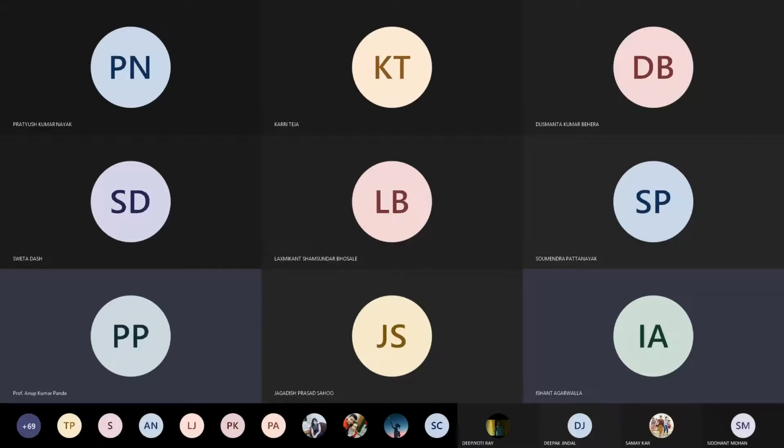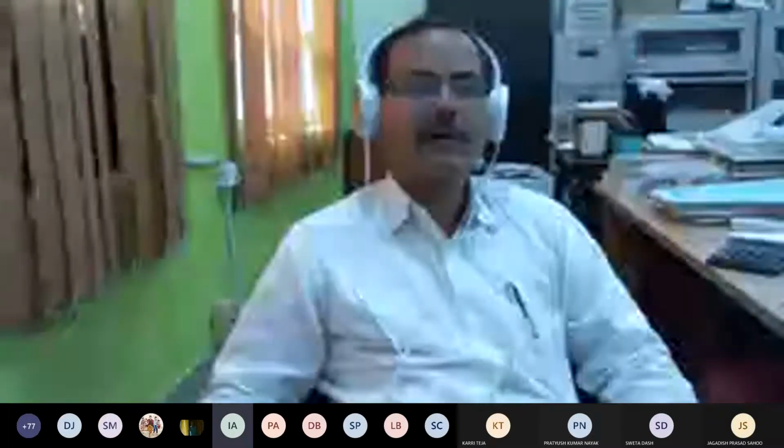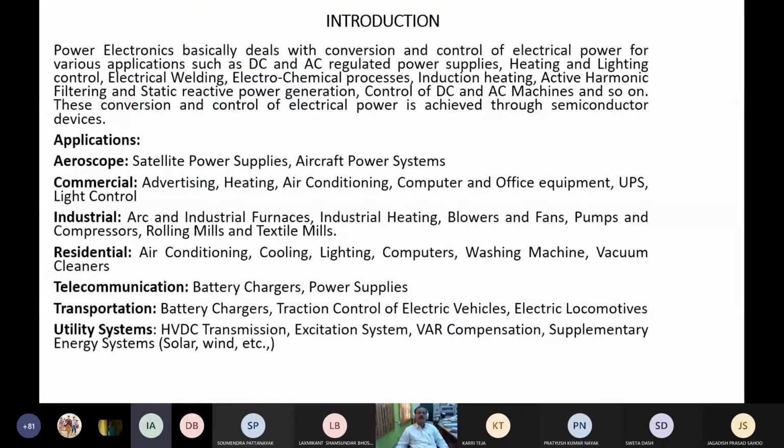So we study here controlled rectifiers. A controlled rectifier is a converter that converts from AC to DC. An inverter is also a converter, from DC to AC. Then there are DC to DC converters, right? All this is power electronics.